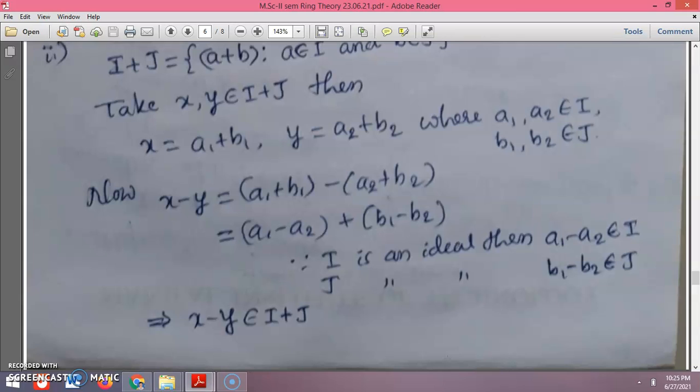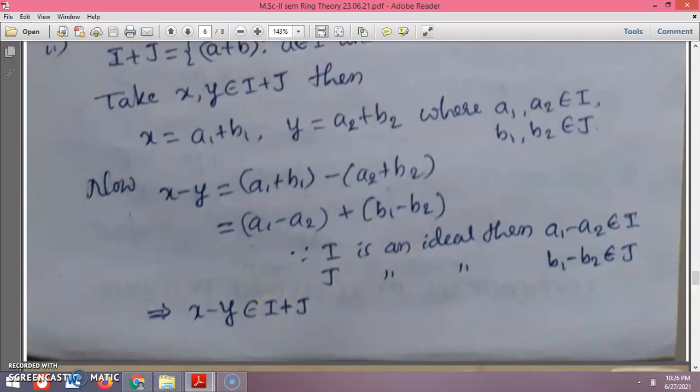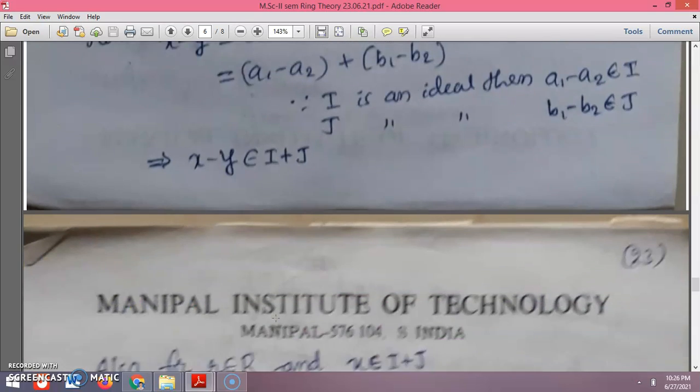First condition, that is A1 minus A2 belongs to I, and similarly B1 minus B2 belongs to J. Since I and J are closed under addition, A1 minus A2 is in I and B1 minus B2 is in J. It means I plus J is also closed under addition.